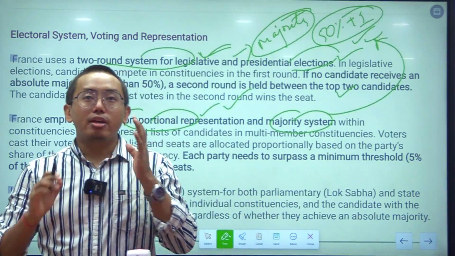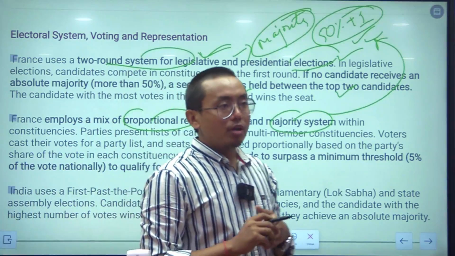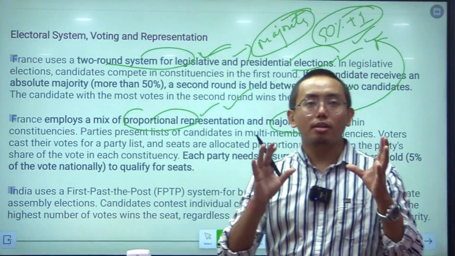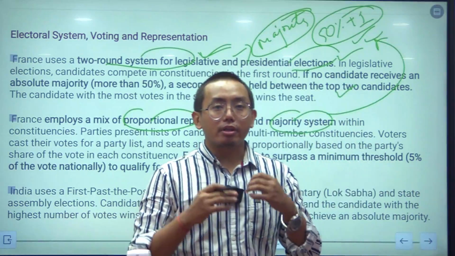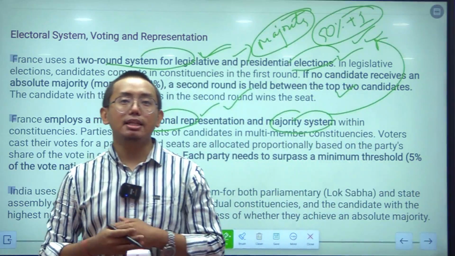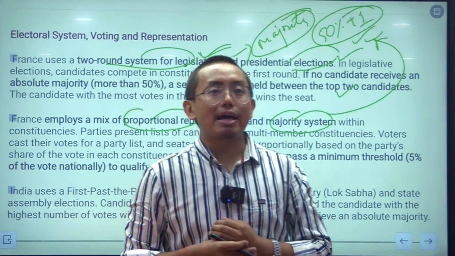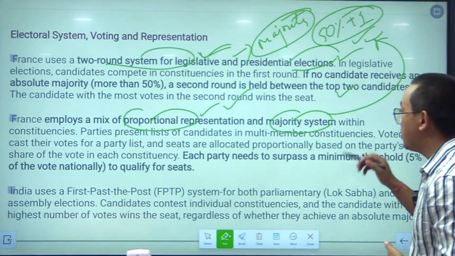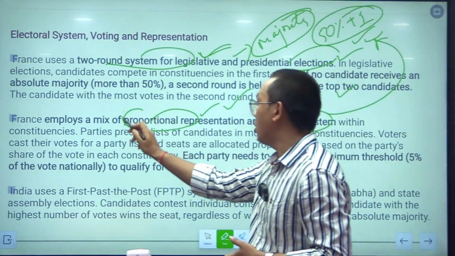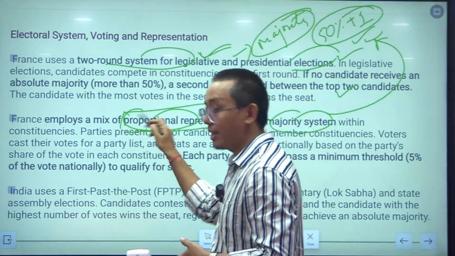We talked about the majority system, which is 50% plus one vote, and there is proportional representation. That means, in France the percentage of votes that different political parties get will determine the seats in the legislative assembly. The seats in the assembly will be distributed based on the proportion of votes that a political party gets.